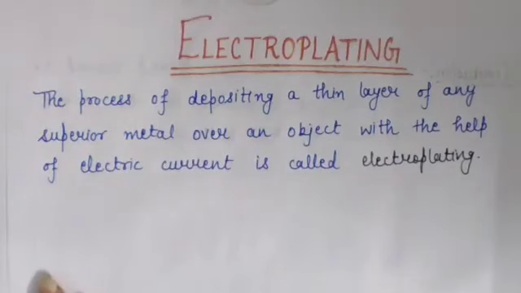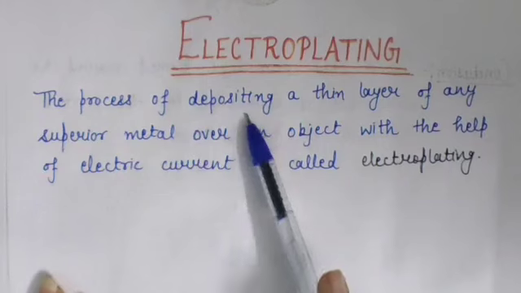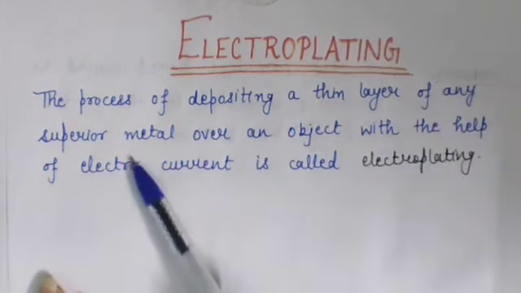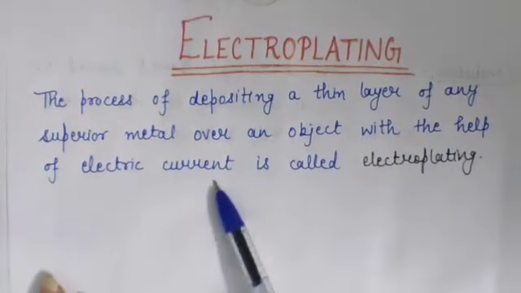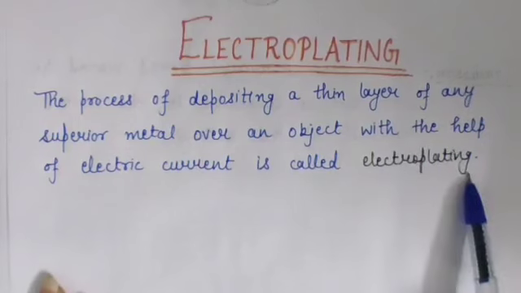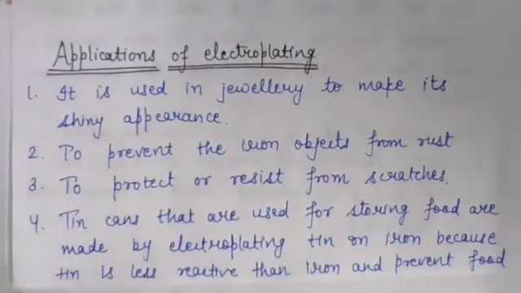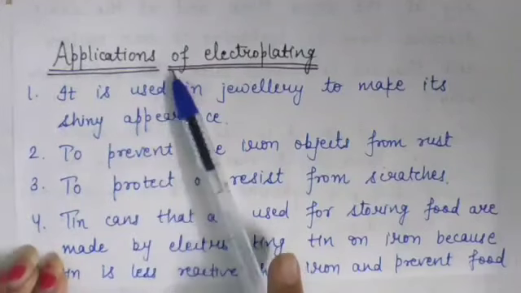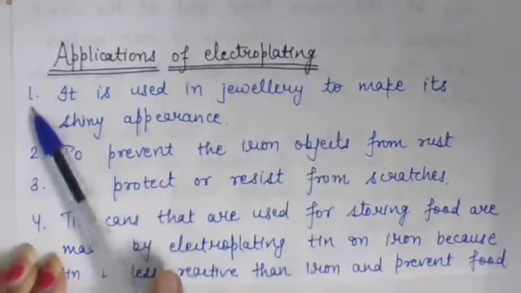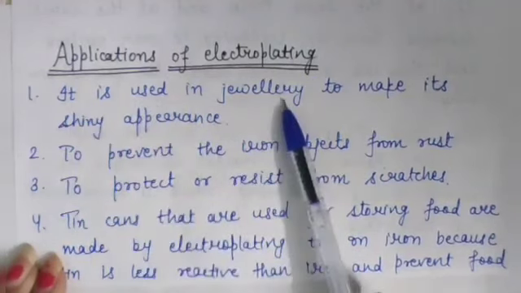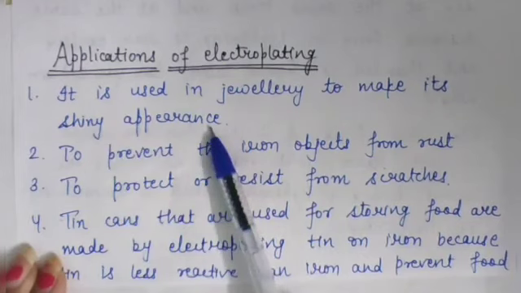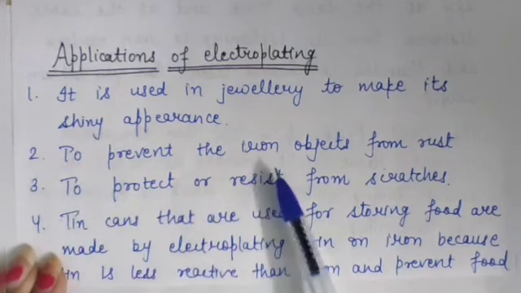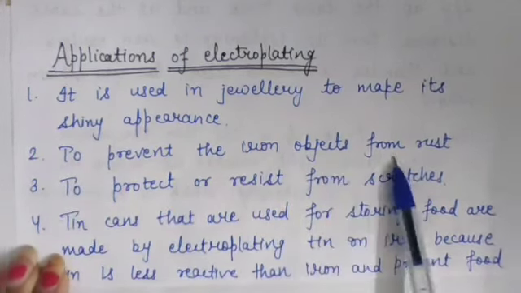So I am repeating, what is electroplating? The process of depositing a thin layer of any superior metal over an object with the help of electric current is called electroplating. Okay. Now we will discuss the various applications of electroplating. First application is, it is used in jewelry to make its shiny appearance. Okay, to make it attractive. Second is to prevent iron objects from rust.